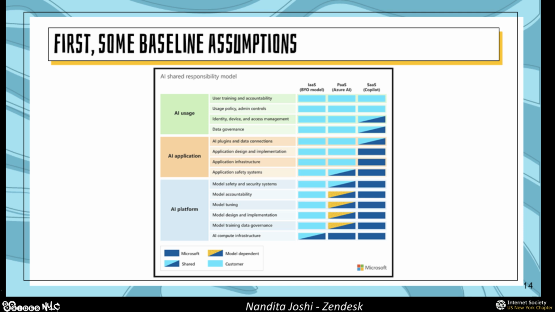IaaS is infrastructure as a service, PaaS is platform as a service, and SaaS is software as a service. These are the different kinds of service models that you would have when you're working with your LLMs. Take for example OpenAI and its ChatGPT. If you're using the web UI version of it, you're working with a SaaS implementation.